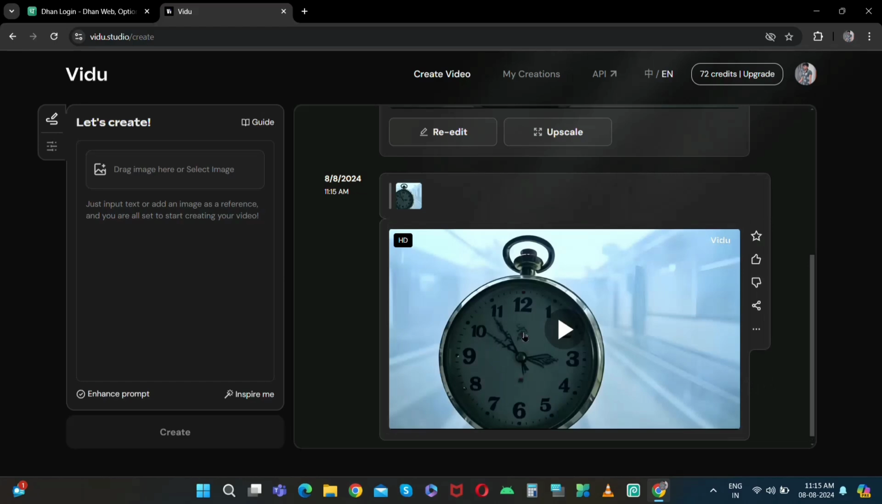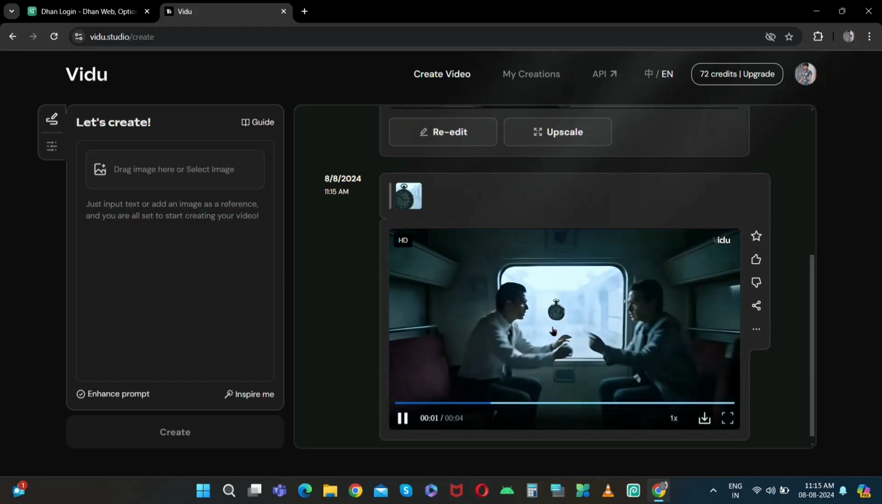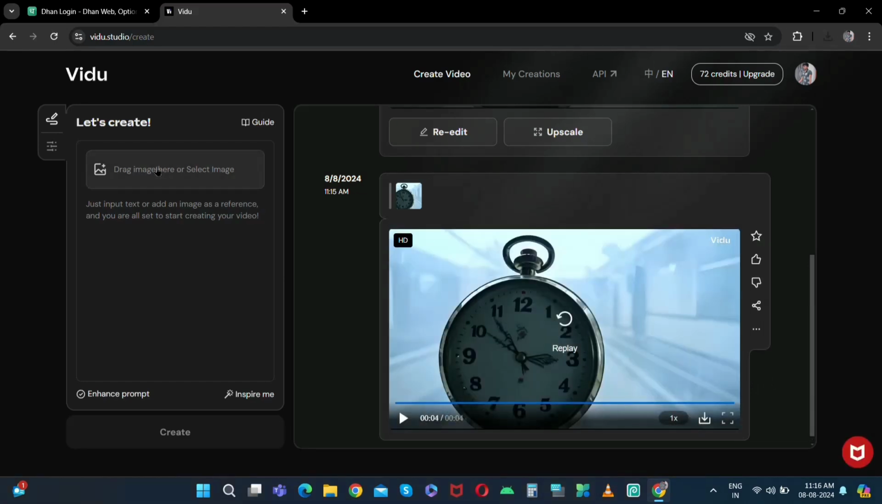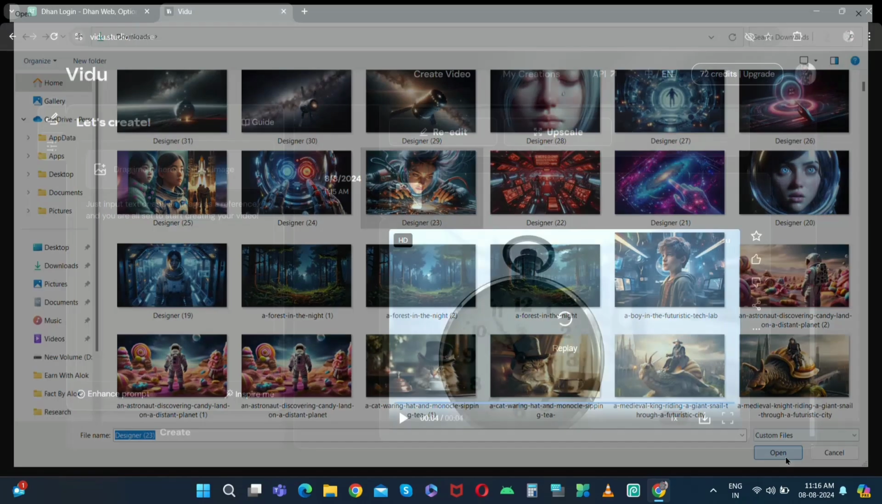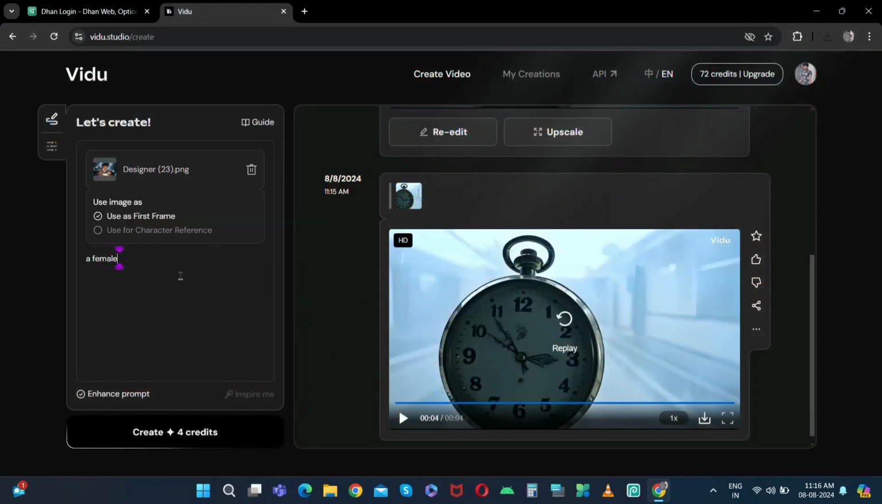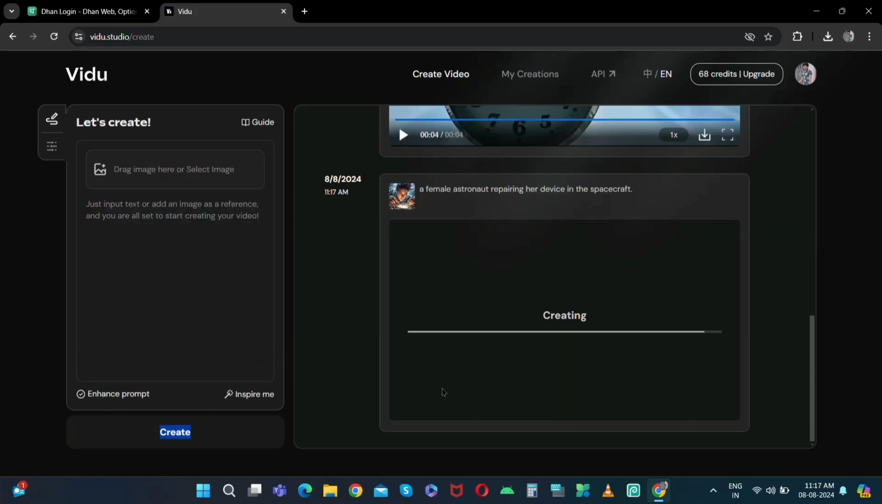Another great feature is its image to video conversion. By clicking here, we upload an image. For example, I will upload this image. Then write something about this image as well. As I was writing, a female astronaut repairing her device in the spacecraft, and click on create, and friends, within a minute, a wonderful video has been created.